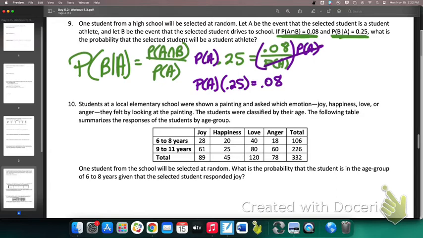So now I can divide both sides by 0.25, and that will give me the probability of A. 0.08 divided by 0.25, anybody? 0.32. Perfect.